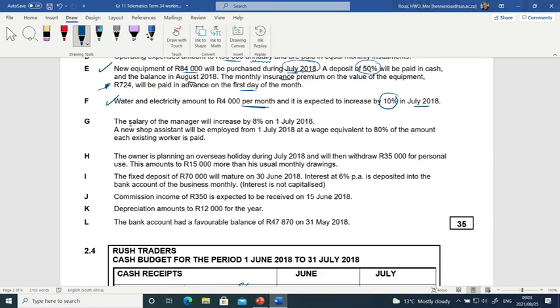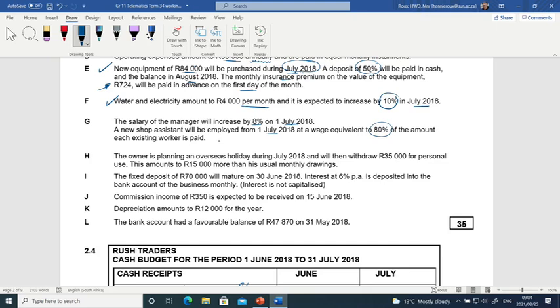G is about the salary and the wages. The salary of the manager will increase by 8% on the 1st of July. So in July there will be an increase of 8% for the salary. Then there's a new shop assistant who will be employed. Remember, will be, this is all in future. Will be employed from the 1st of July at a wage equivalent to 80% of the amount each existing worker is paid.